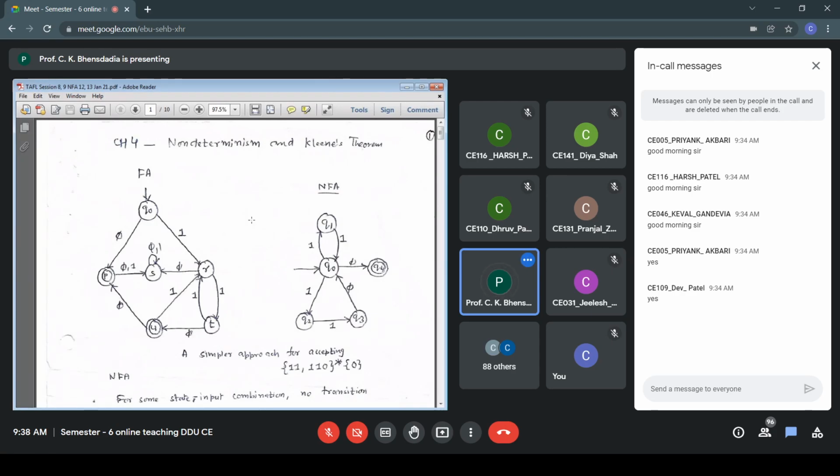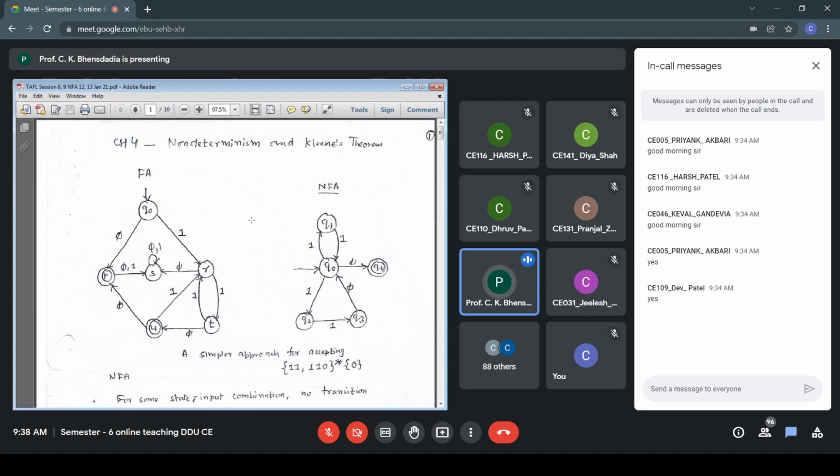Either 2 ones or 4 ones or 6 ones, 8 ones, etc. So I'll be in the state T, and then ultimately it should end with 0. So I'm going back to U, the one of the accepting states. So I have taken care about this 11 pattern repetition ending with 0 between the states Q0 R T U. That is taken care. But then I also have any combination of 110.